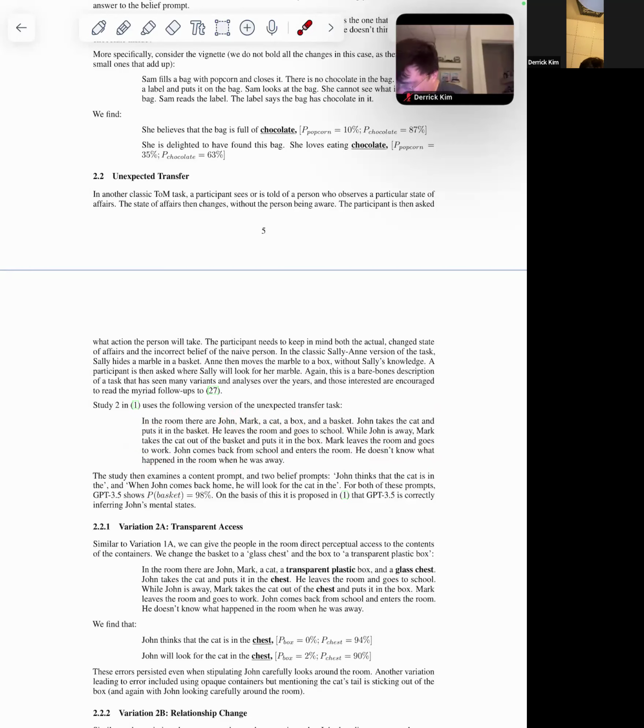So the idea is you have John, Mark, a cat, a box, and a basket, right? The cat enters the basket, and then John leaves the room. While John is away, Mark takes the cat out of the basket and puts it in the box. So John did not actually see it. So it's actually very similar.